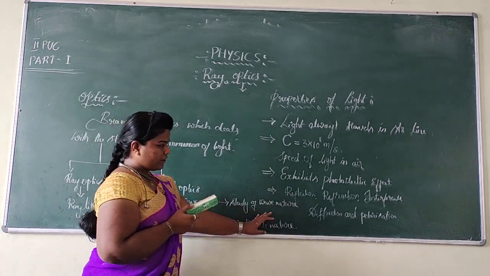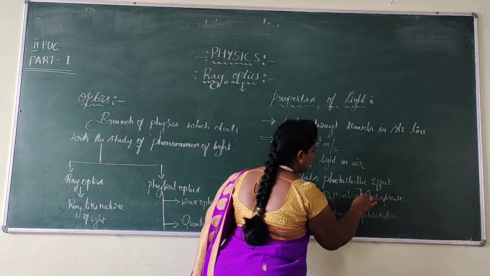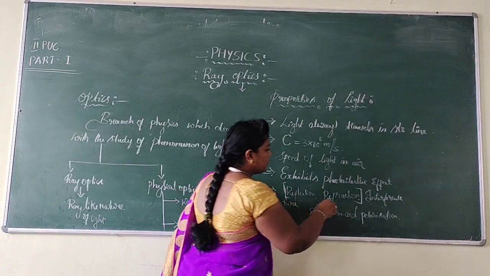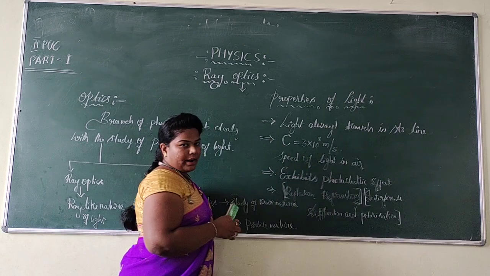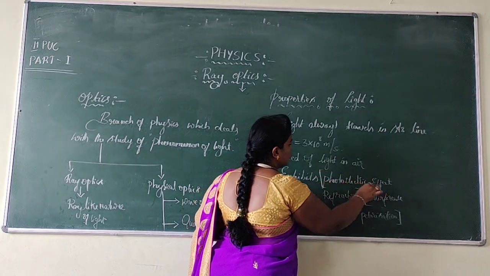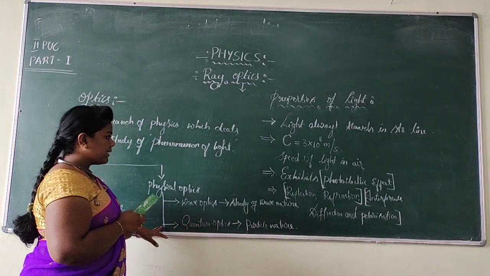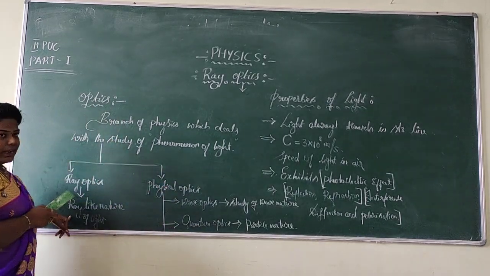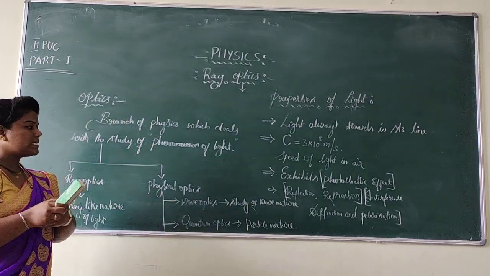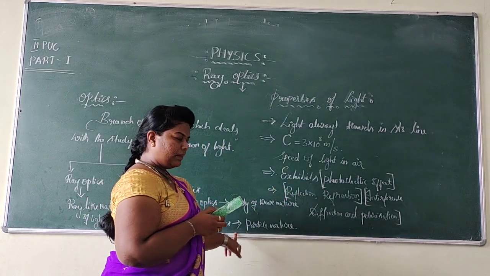Then here we have so many phenomena. Reflection and refraction come under the ray nature of light. Interference, diffraction and polarization come under wave optics. And the last, photoelectric effect, comes under the particle nature of light. Repeating again, reflection and refraction come under ray nature; interference, diffraction and polarization come under wave optics, that is wave nature; and the photoelectric effect comes under the particle nature of light.